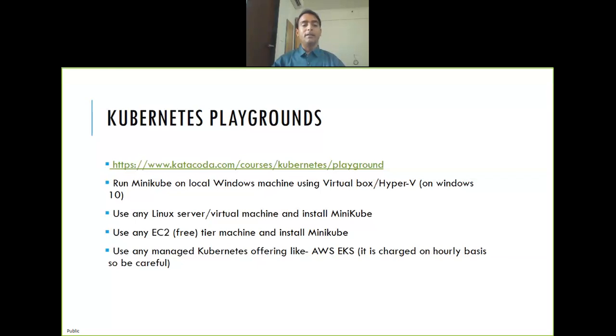And then you can use any EC2 free tier instance. If you have an AWS account, launch any EC2 free tier machine and then install Minikube there. I'll tell you how to install Minikube. Okay, and if you don't want to get into the Minikube way, you want to run the real Kubernetes cluster, then you also have the option of using AWS EKS.